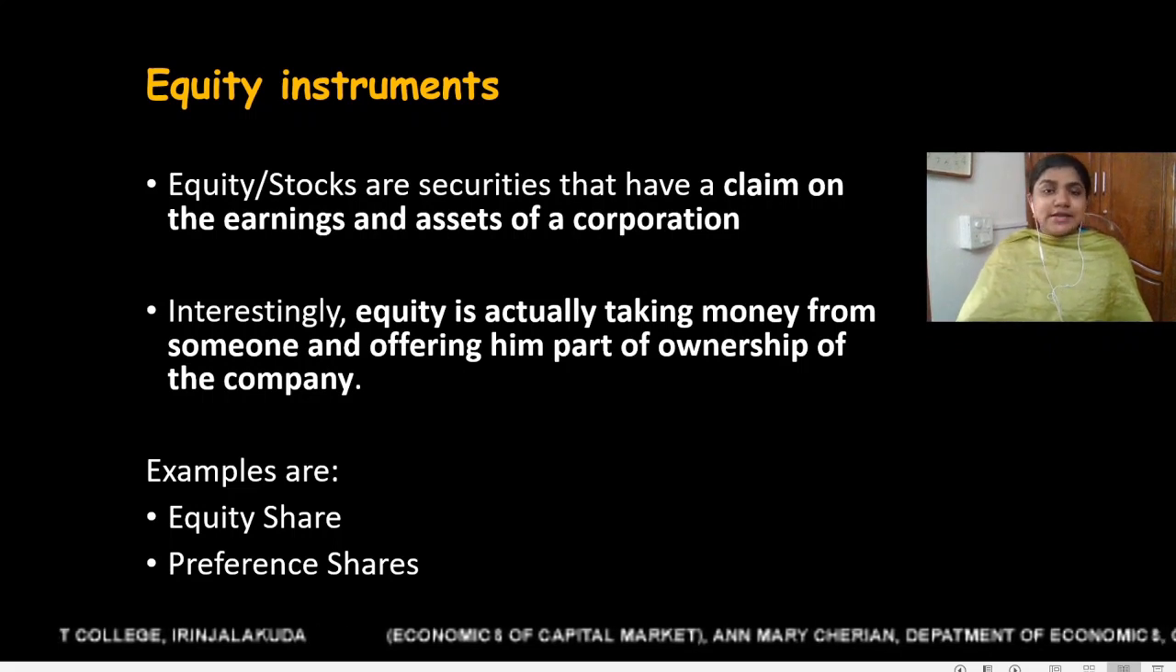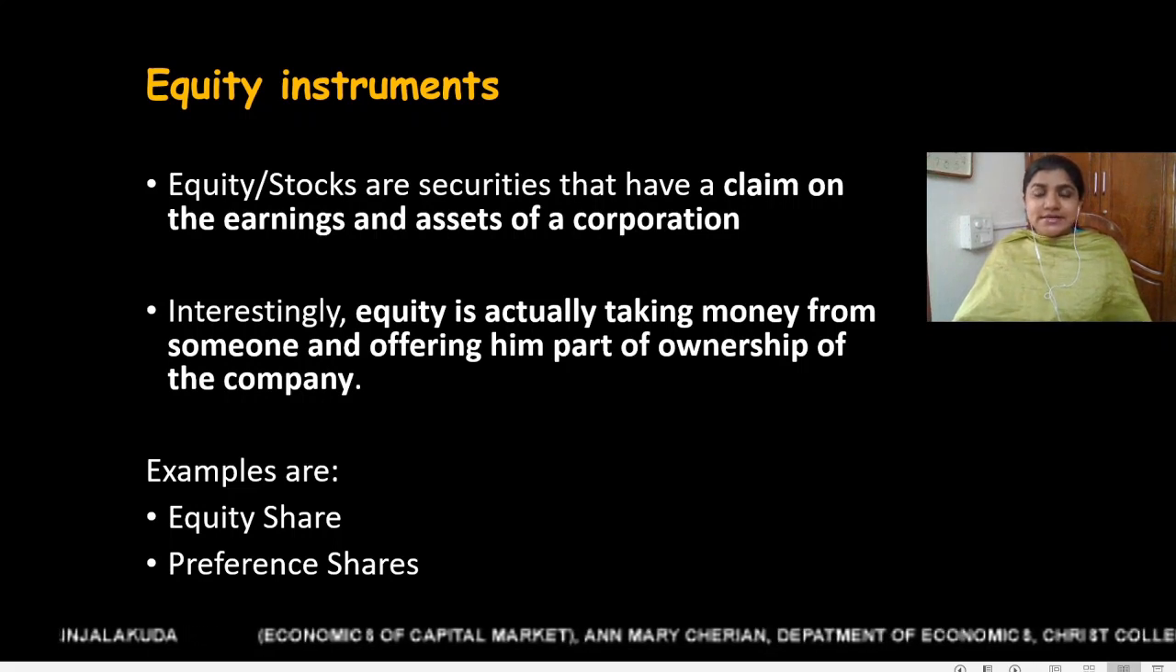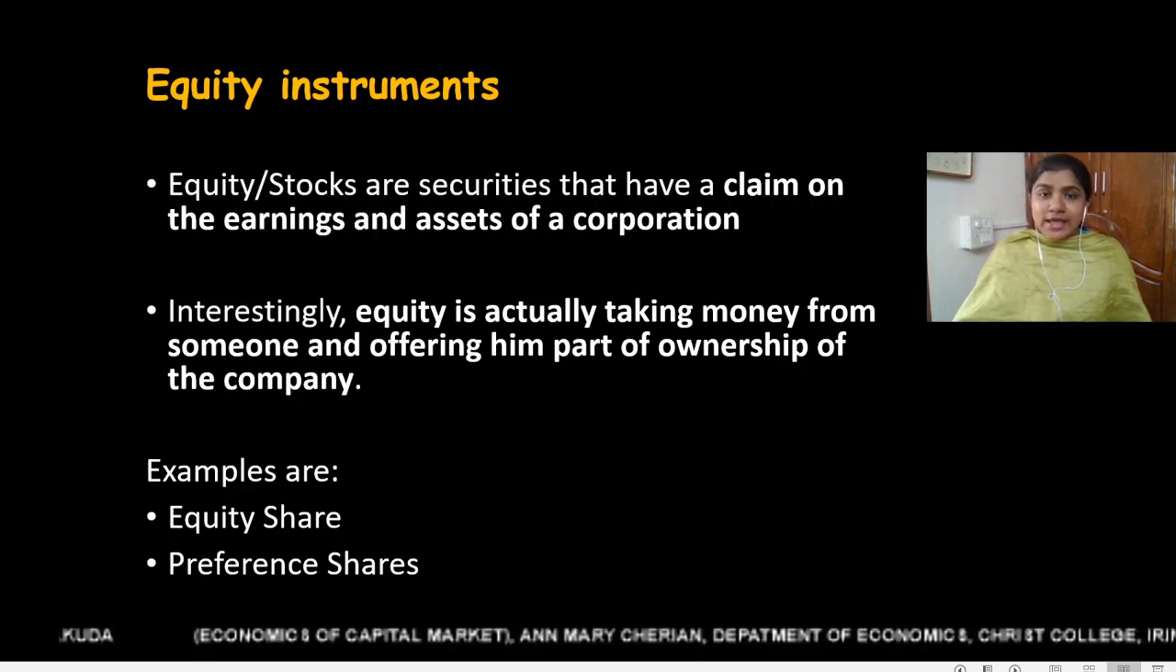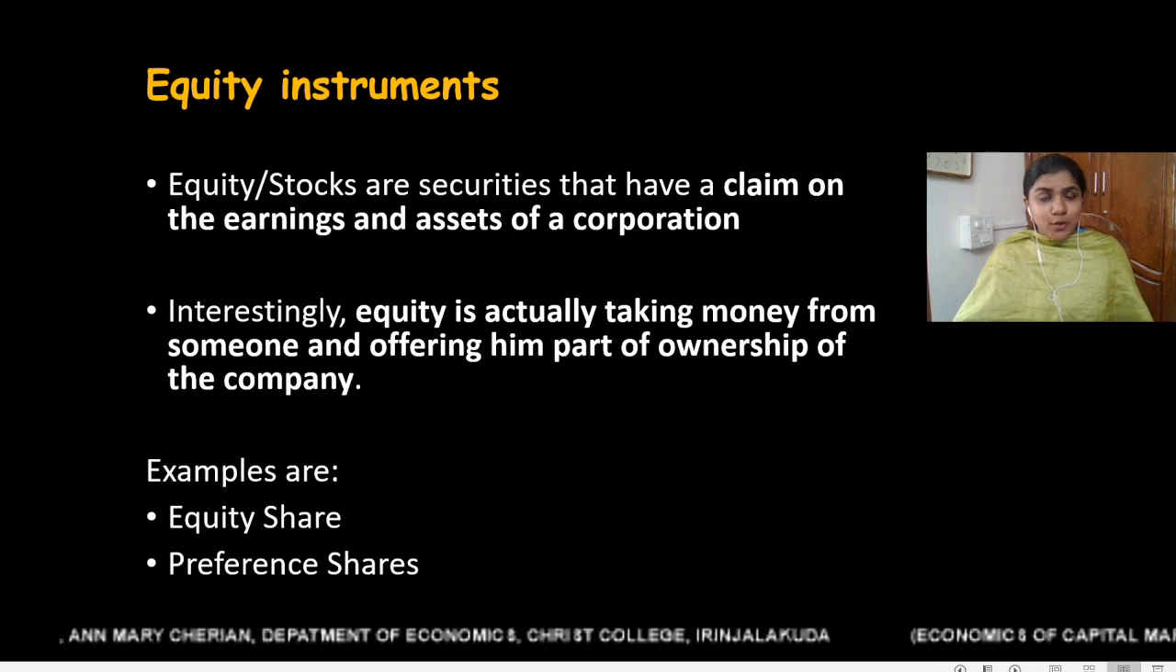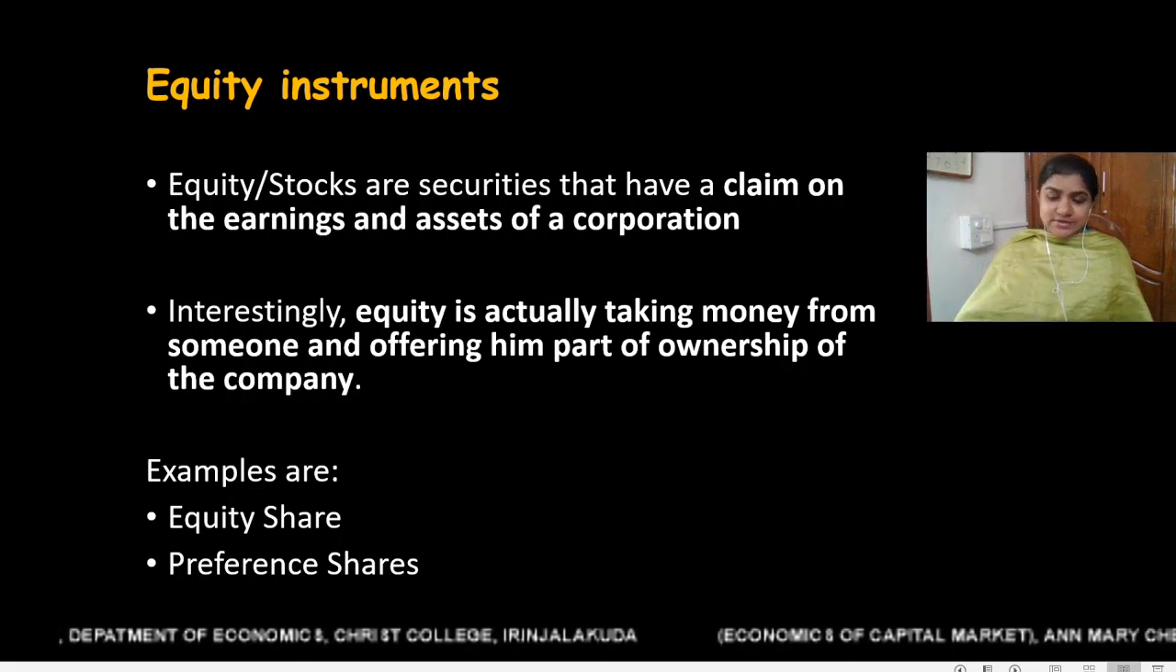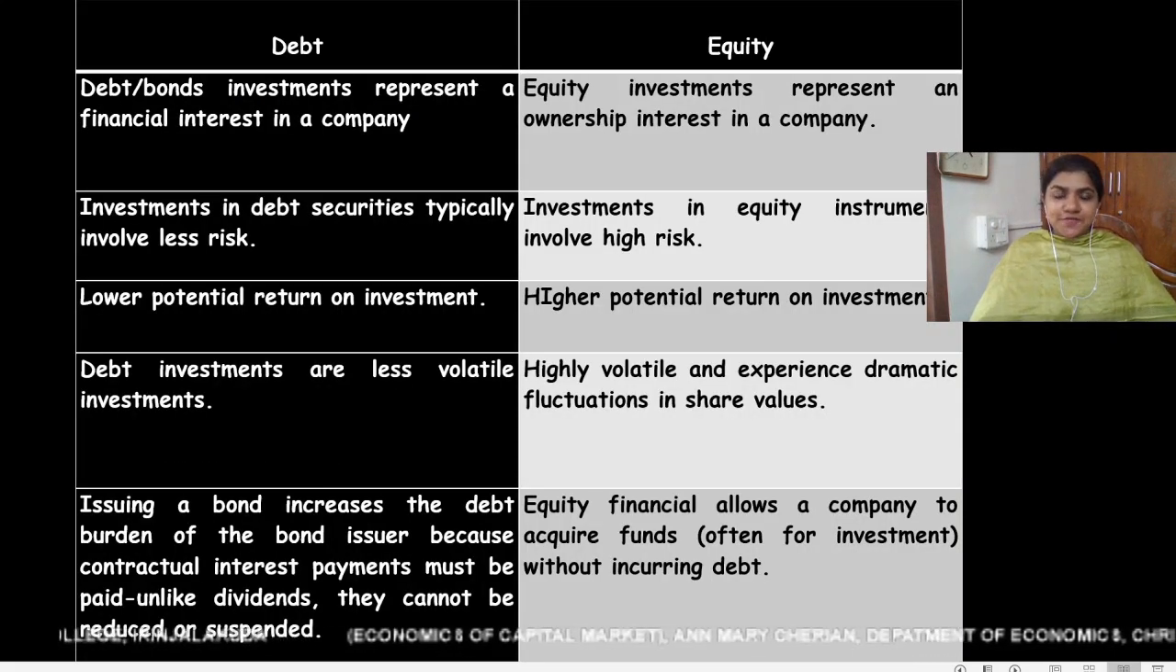So there is risk involved in this. If the company is doing well and running in profit, then you can claim a part of its profit. You can claim more dividend. But if the company is running in loss, you have to bear the loss because you are one of the owners of the company. Examples of equity instruments are equity shares, preference shares, etc.